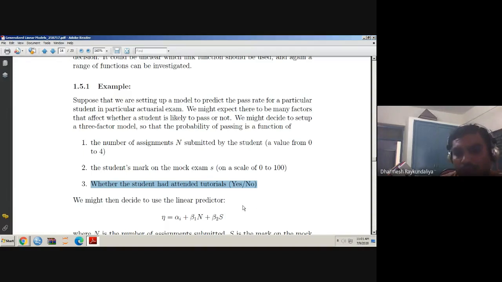It is assumed that the relation between the passing rate and all the variables is linear. This is assumed, so we can write the linear predictor. How many predictors do we have? 1, 2, and 3. Out of 3 predictors, 2 are quantitative in nature and 1 is qualitative in nature.